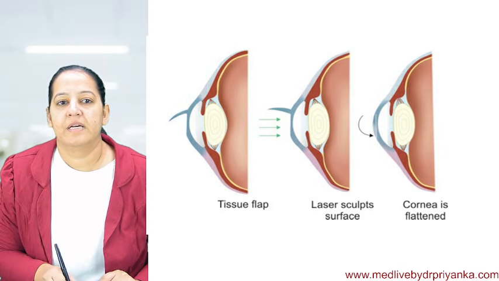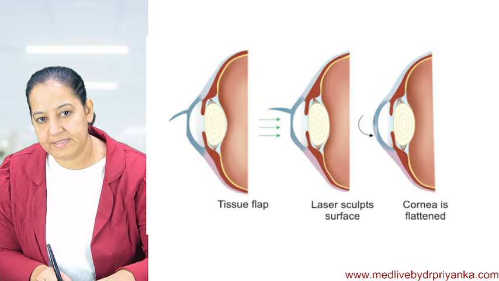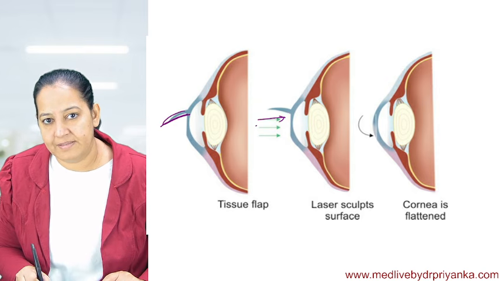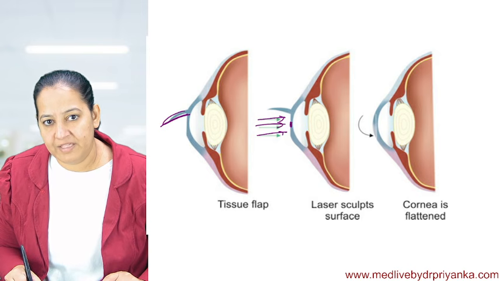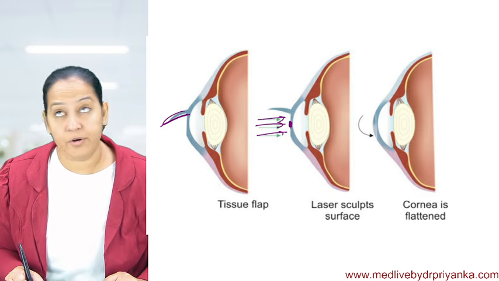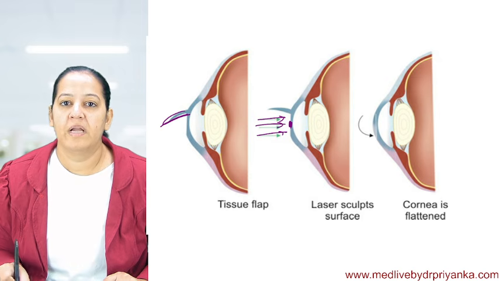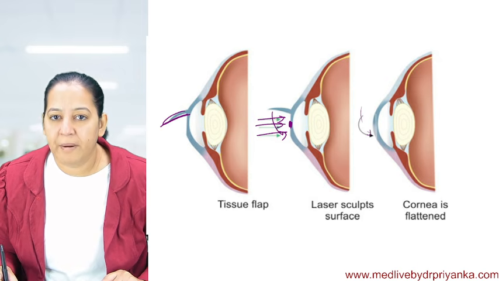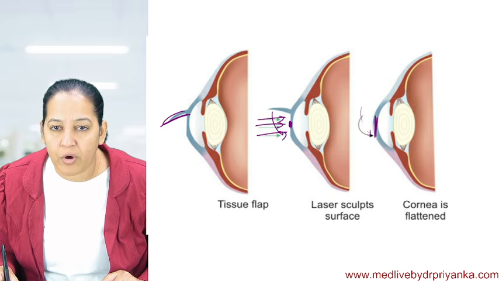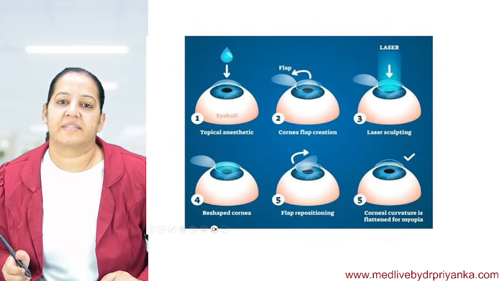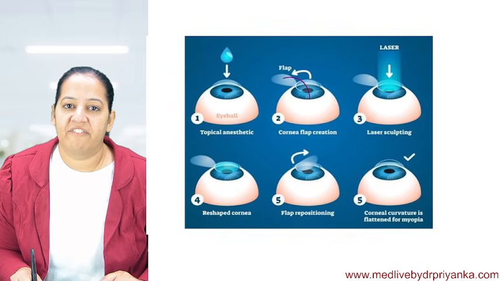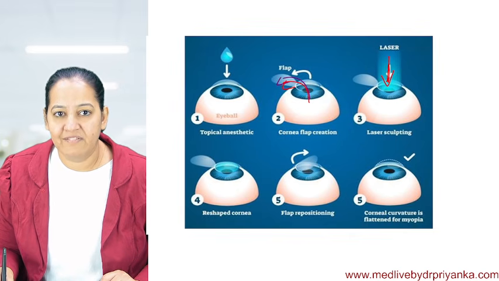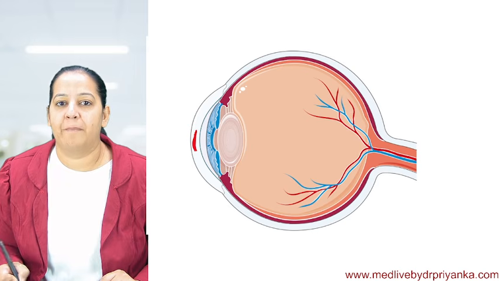See it here. First we are taking the flap up with the help of keratotome. Then we are putting lasers, and ablating this portion, the mid-stromal, not anterior, not posterior, the mid-stromal. And then we are repositioning this flap. Appreciate, the flap is repositioned. By doing so, the mid portion of the cornea is ablated, not the anterior. These are the exact steps you can see. We are taking the flap out, then we are putting the laser, ablating it, and then putting the flap back.